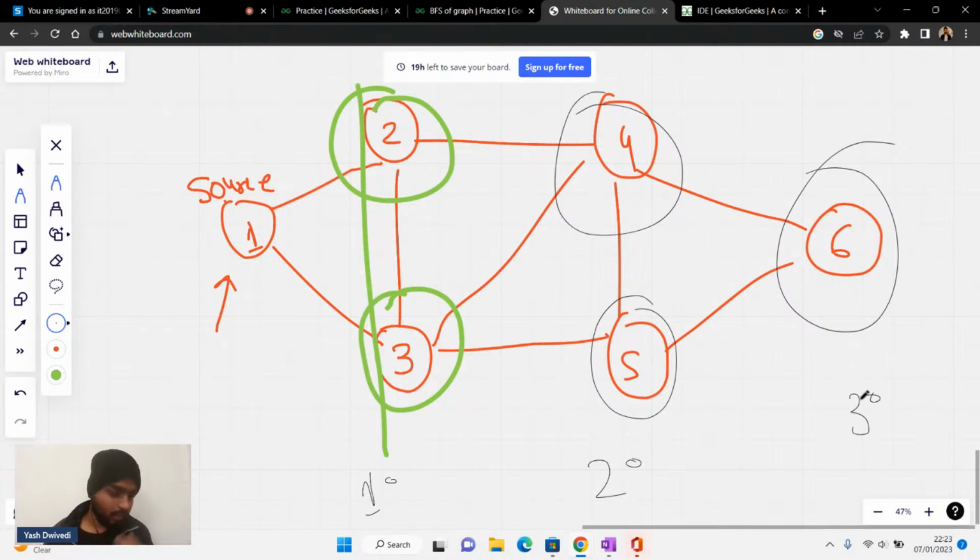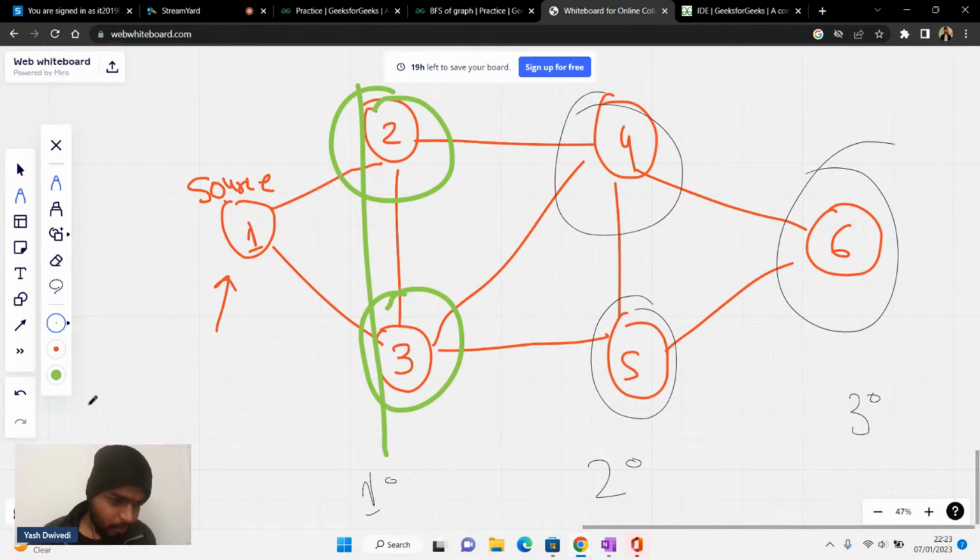Please give me a +1 in the chat if you're clear with this basic thing. Is this clear to everyone, guys? Quickly let me know. Are you all clear with this? This is what it means: the closest ones you want to visit. Is that clear? Please give me a +1 in the chat if you're clear with this thing.